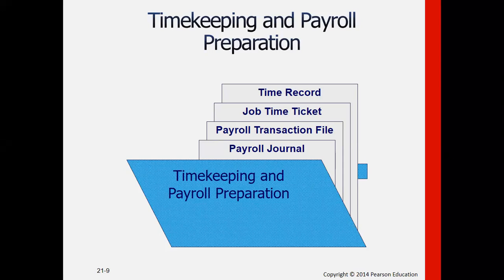So if we talk about production workers, normally the salaries to be paid will be based on the time that they actually consumed in the production of said goods or services. For example, for a service business. For manufacturing, normally we think of goods. So we have here the time record, which would show the specific time, as well as the job time ticket, specific to the job, the payroll transaction file for all items in the payroll, names of the corresponding employees, as well as the payments, and the payroll journal for the transactions recorded.